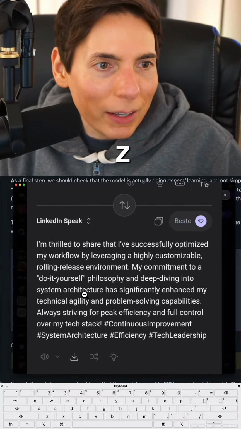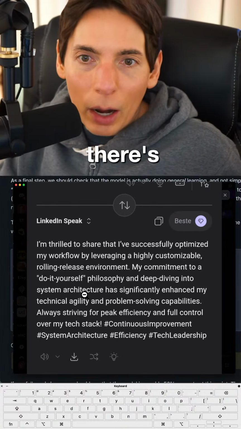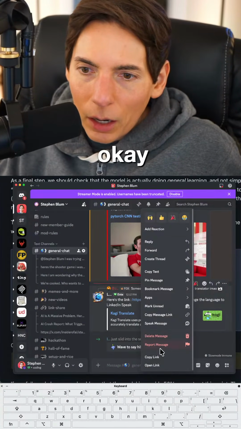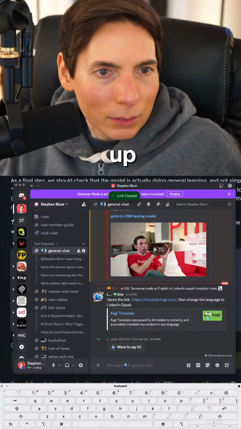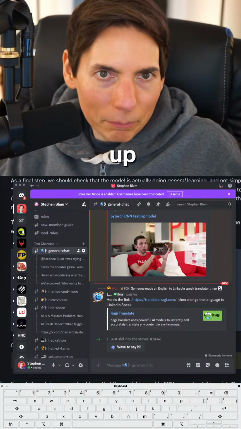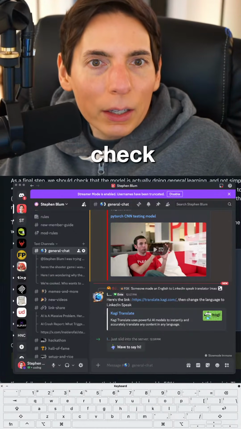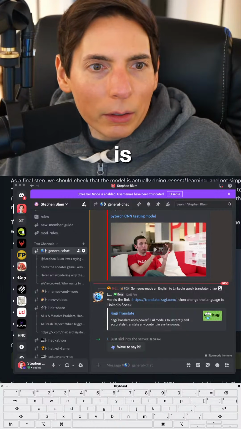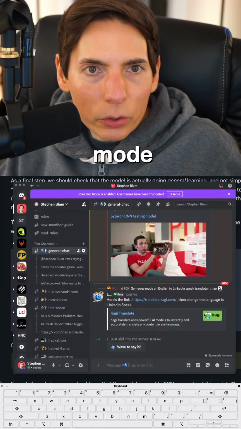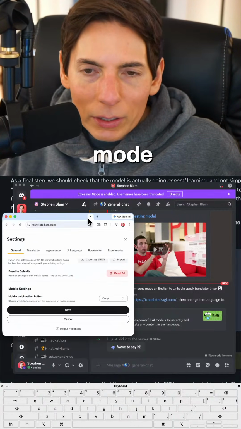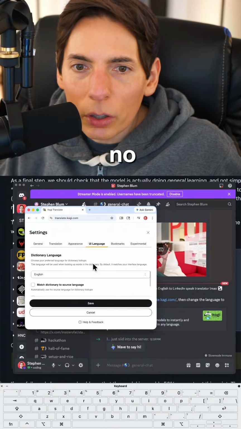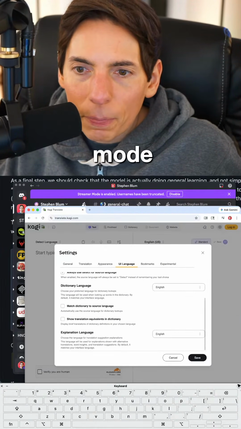So that's it. Gen Z language, Reddit Speak. Oh, there's also other options? There's a few other options? Okay. Let me copy this link and open it up. Okay. I'm going to double check. Is there a config? Is there a night mode or a dark mode? I'm looking at it right here. I just UI language. No. Dark mode. Is there like a dark mode?